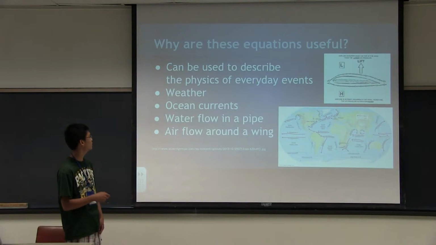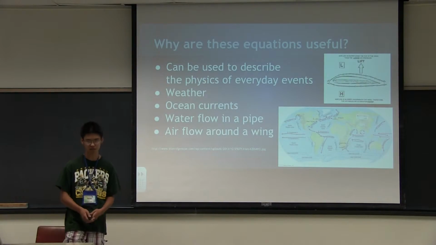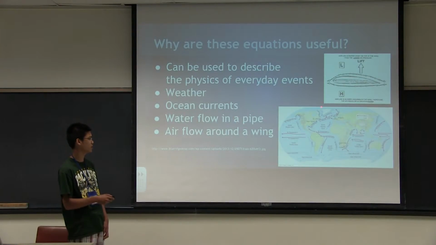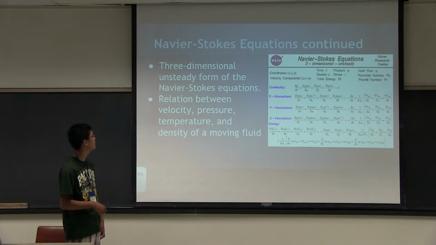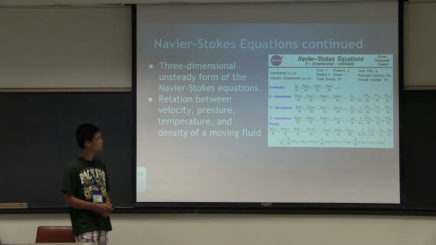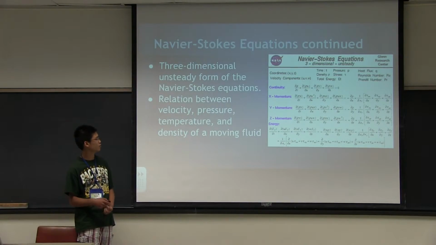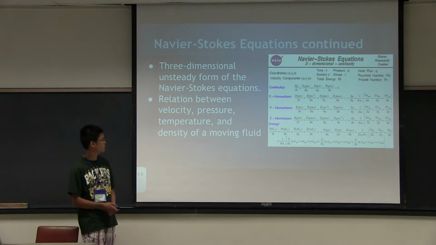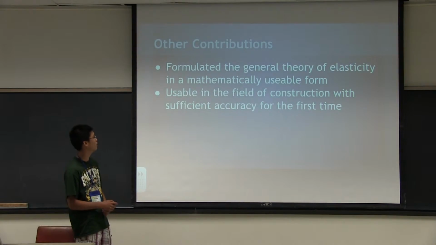Well, they can be used to describe the physics of everyday events, such as weather, ocean currents, water flow in pipes, and airflow around the wing. The airflow right here, and ocean currents right here. So this table to the right is a three-dimensional unsteady form of the Navier-Stokes equations, and they describe the relationship between velocity, pressure, temperature, and density.